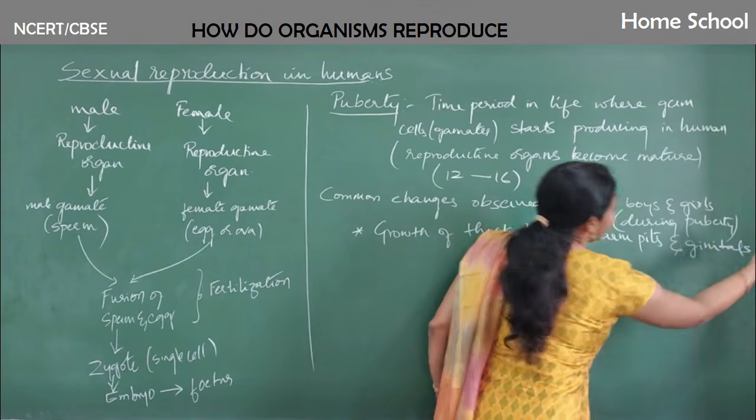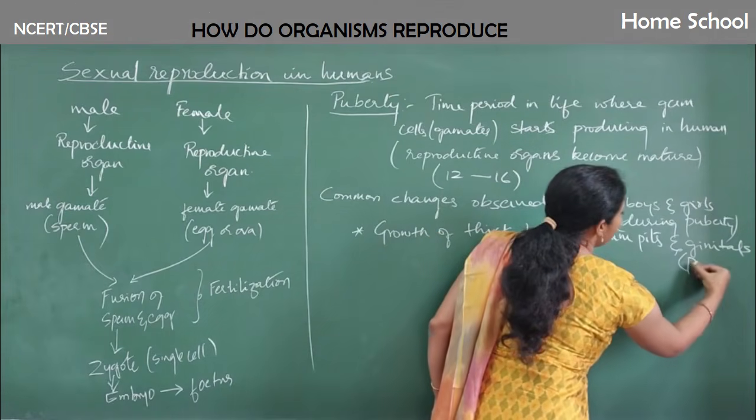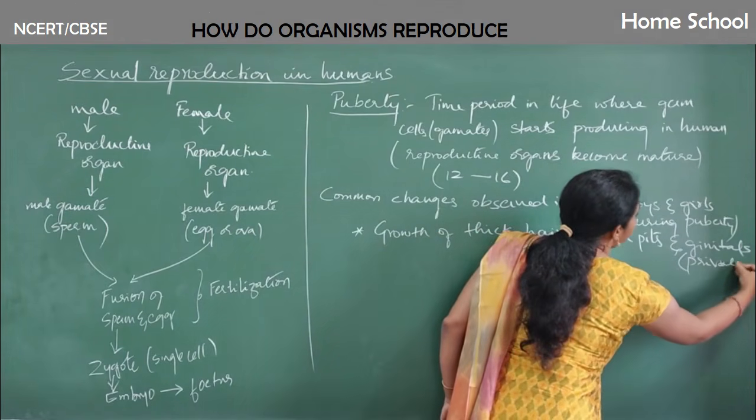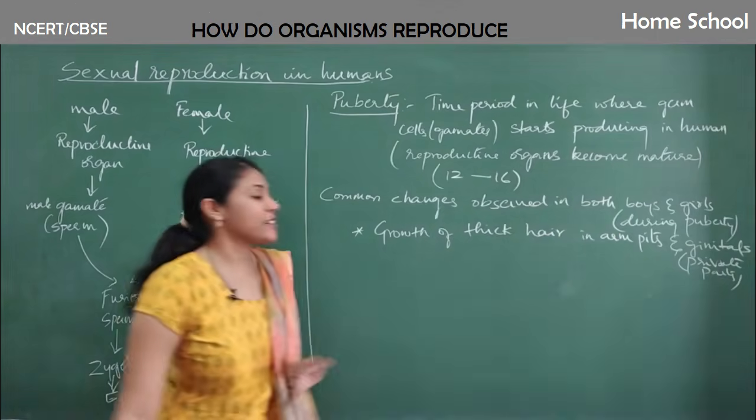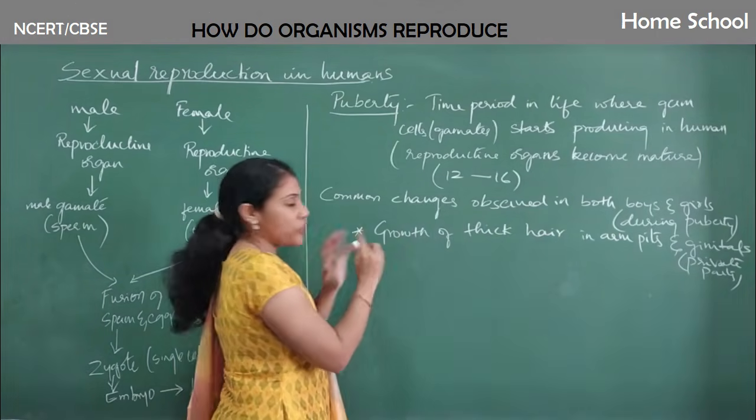What do you mean by genitals? Private parts of both boys and girls. Thick hair starts growing. This is one of the major characters.